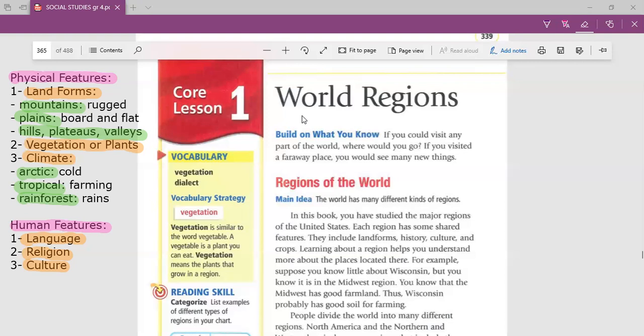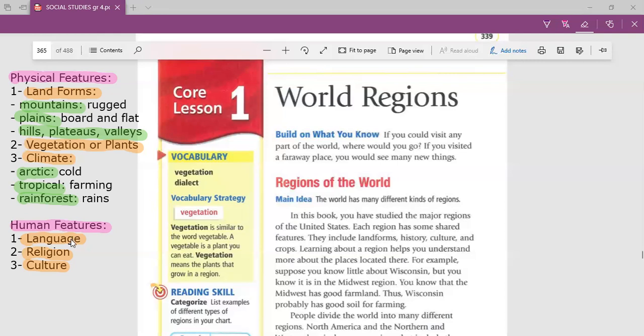Don't forget that. When I say this region is a mountain region, the meaning of that is that this region has mountains. This is a plain region. What is the meaning of that? It means that this region has plains. It's a hills region. It means that this region has hills. It's a vegetation region. It means that this region produces a specific kind of plants. This is an Arctic region. It means that this region is very cold. This is a tropical region. It means that this region has farming. This is a rainforest region. It means that this region gets too much rain.